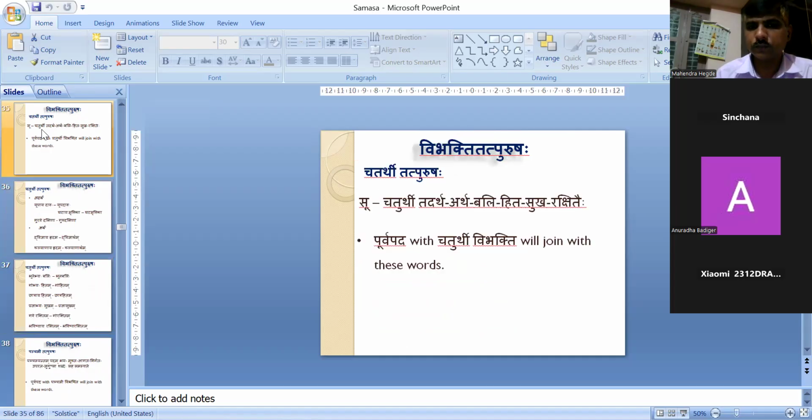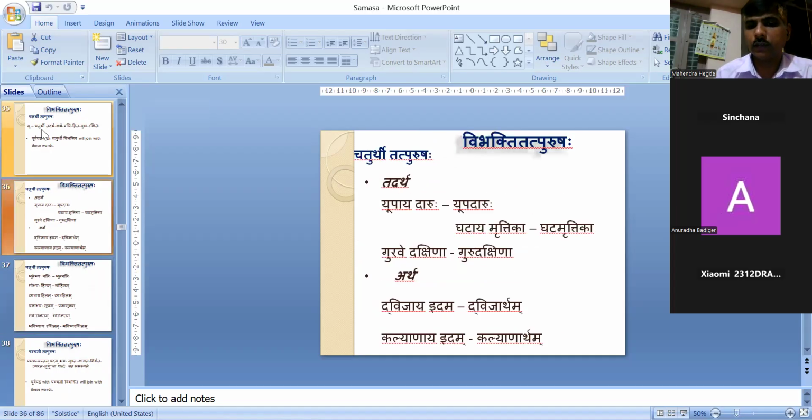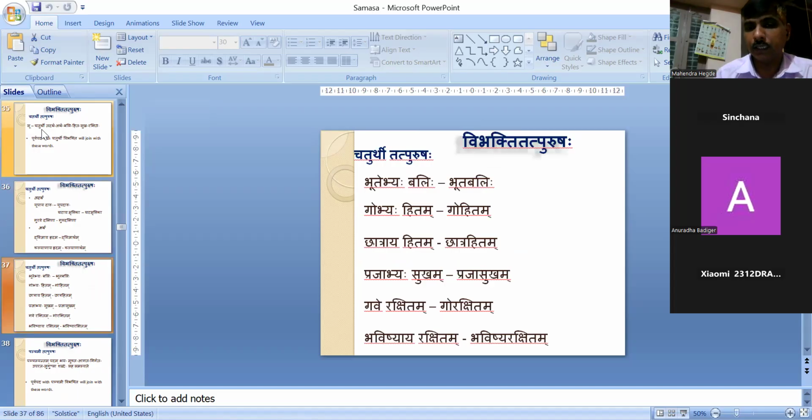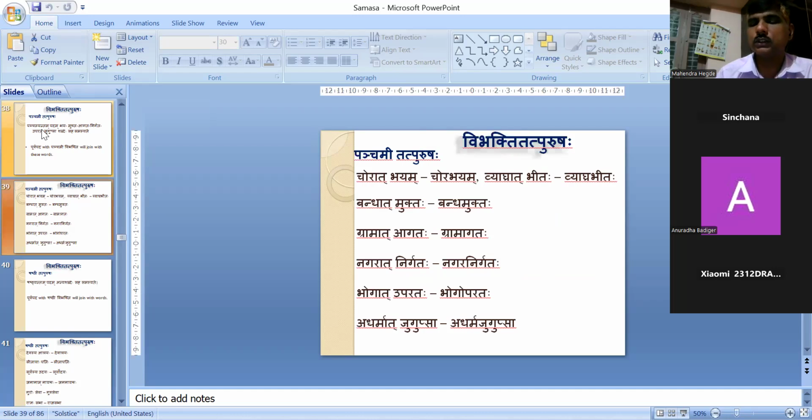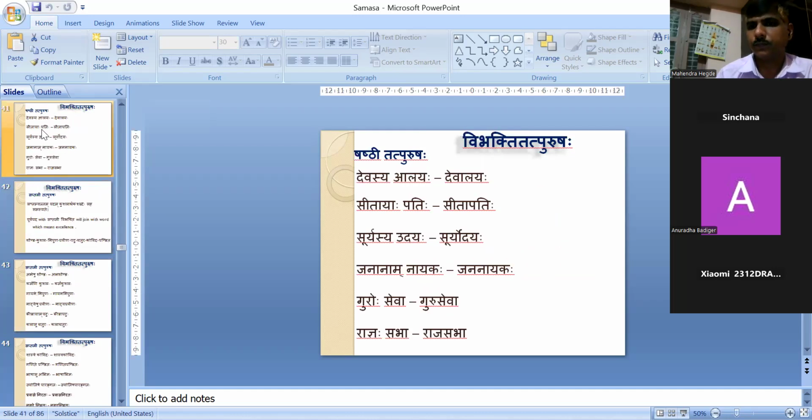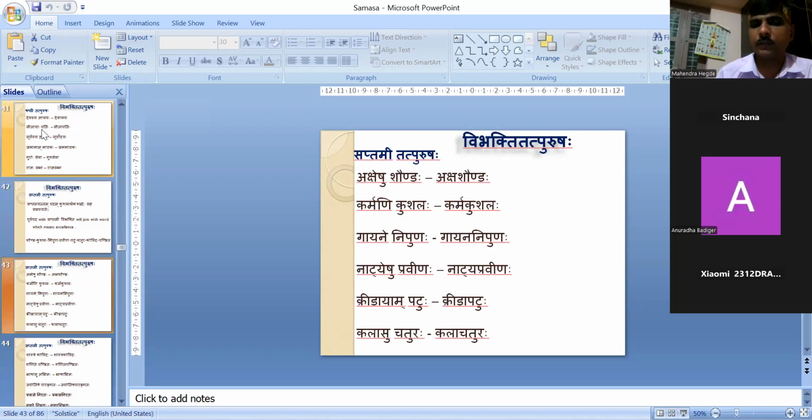Then Chaturthi we have to use when there is Bali, Hita, Sukha, Rakshita, these words. Then we have to use Chaturthi. Panchami should be used with Bhaya, Mukta, Agata. These words, these three mainly. Then when these all are not there, we have to use Shashti Vibhakti. Clear? Okay. Next, we have one more Saptami Vibhakti.